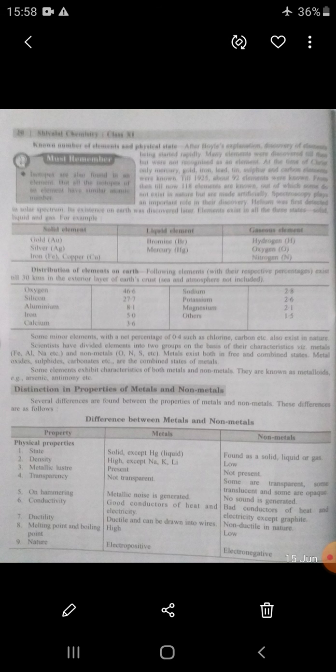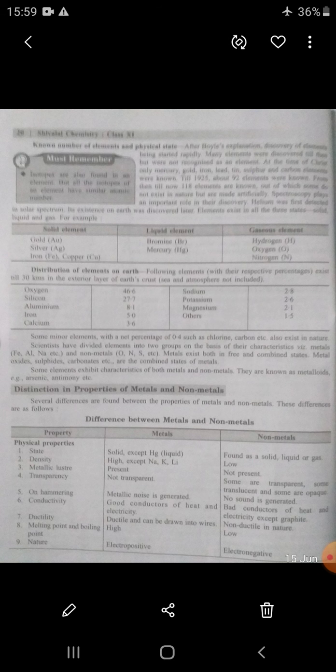Non-metals' melting and boiling points are low. Non-metals show electronegative behavior. Non-metals are not malleable, means they are brittle in nature. Non-metals do not form alloys. On the basis of chemical properties, non-metals react with oxygen and form non-metallic oxides. These non-metallic oxides show acidic or neutral behavior.